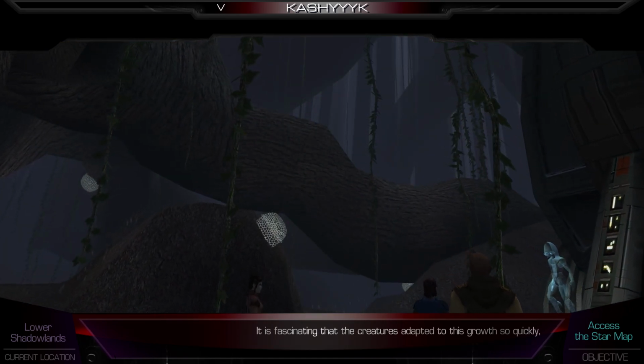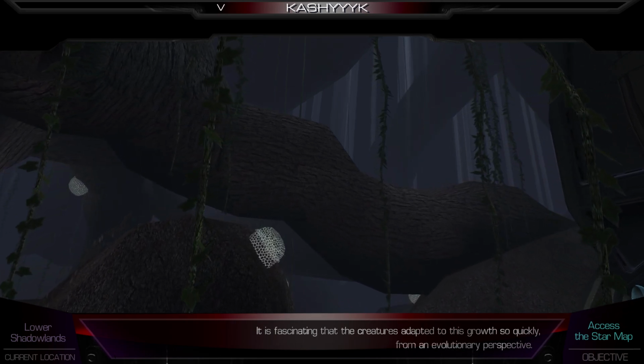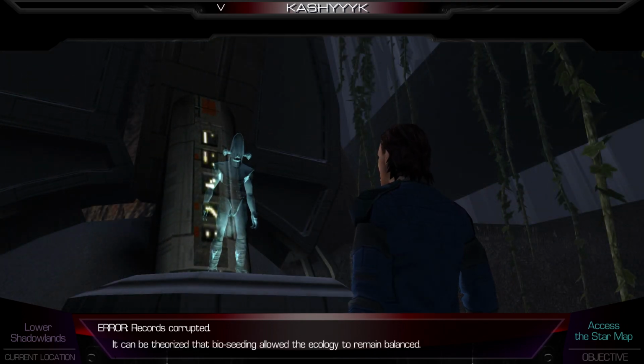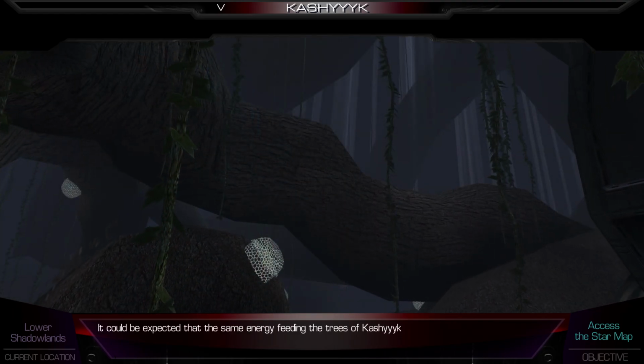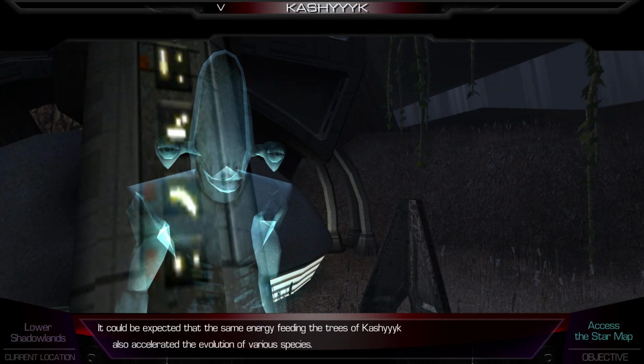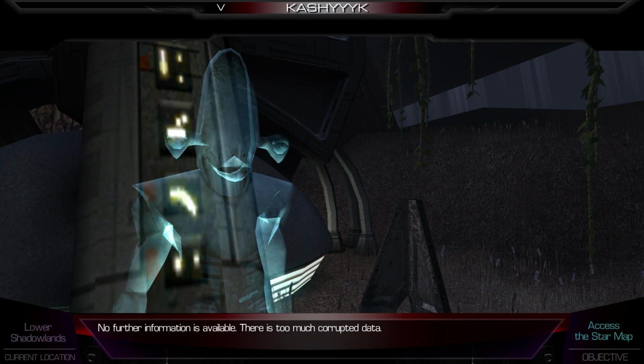It is fascinating that the creatures adapted to this growth so quickly from an evolutionary perspective. Error. Records corrupted. It can be theorized that bioseeding allowed the ecology to remain balanced. It could be expected that the same energy feeding the trees of Kashyyyk also accelerated the evolution of various species. No further information is available. There is too much corrupted data.